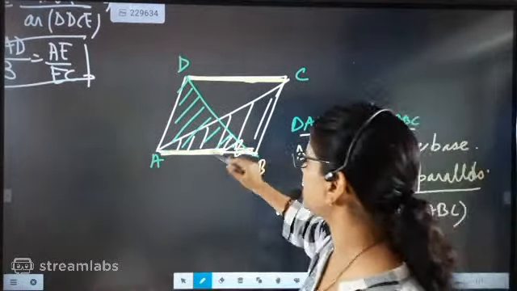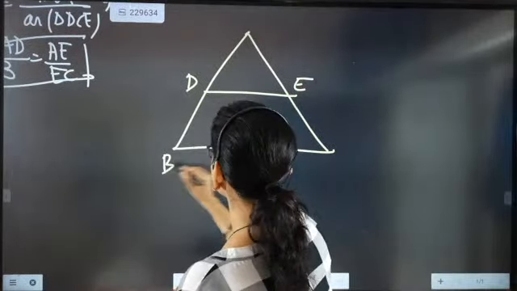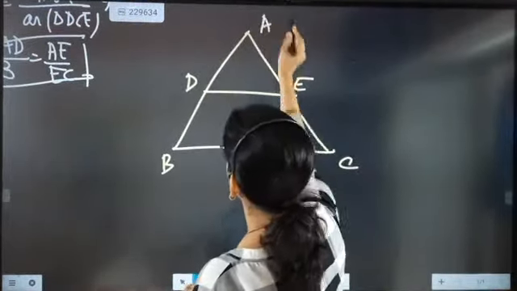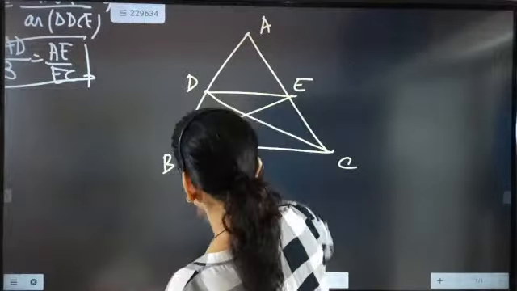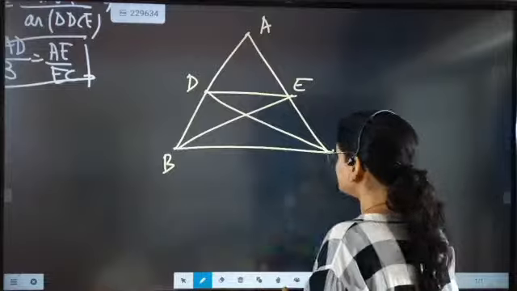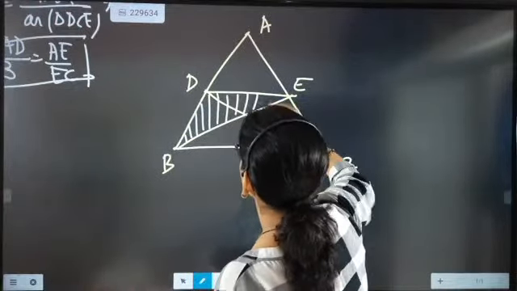How was our triangle looking? We are going to draw the triangle again. So this was our triangle beta. Now in this part DE was there, and here B was there, here C was there, here A was there. We have connected this part, and then we have connected this part. So first we will color the region. Which regions are there? So first this triangle.